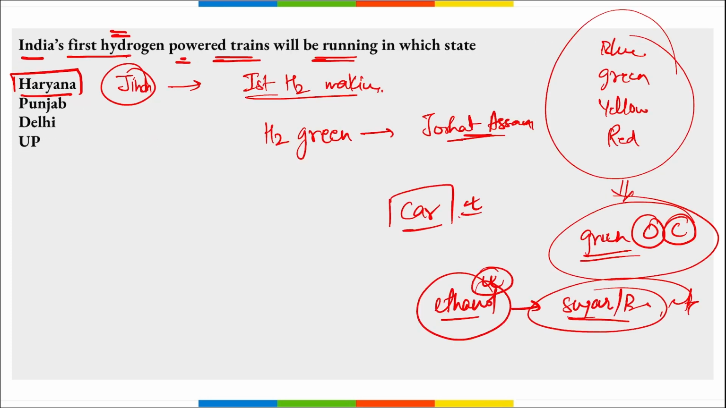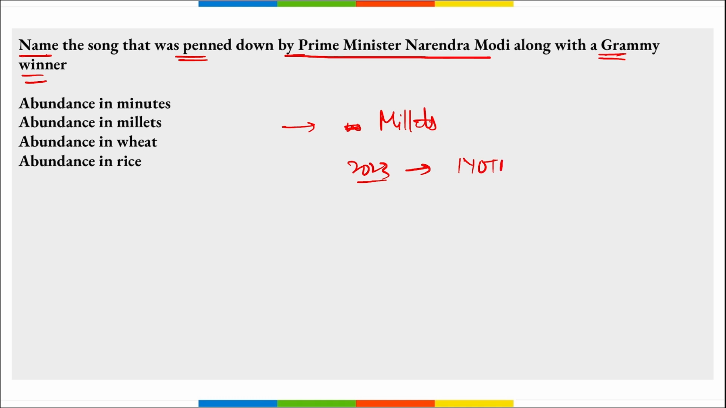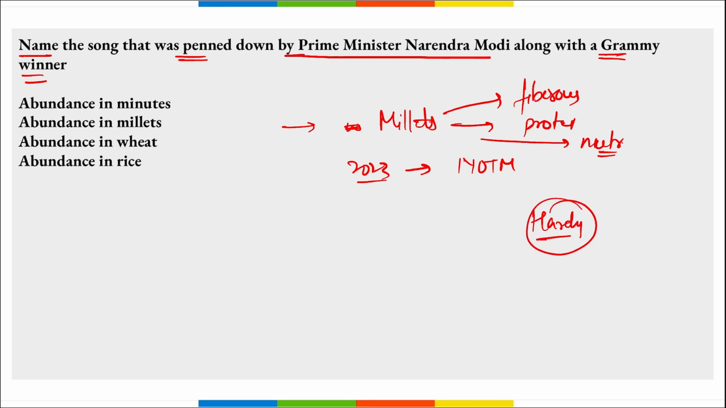Next is name the song. Name the song that was penned down by Prime Minister Narendra Modi along with a Grammy winner. So this song was about millets. As we know, this year 2023 has been designated as the International Year of the Millets, and we know that millets are very fibrous crops. They are nutrition rich, they contain proteins, they have multiple nutrients, right? They are very hardy crops, and they can be grown even in remote areas where the conditions are not suitable for different crops. Even there we can grow millets, correct?